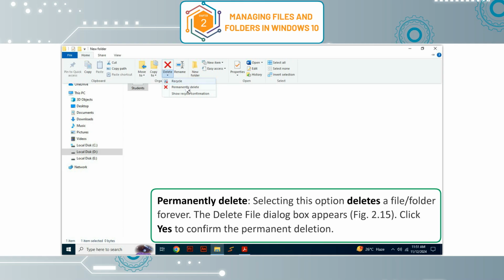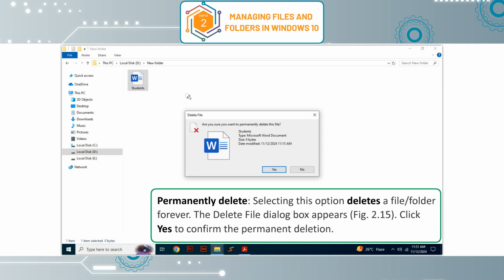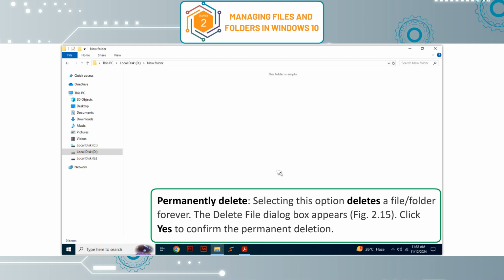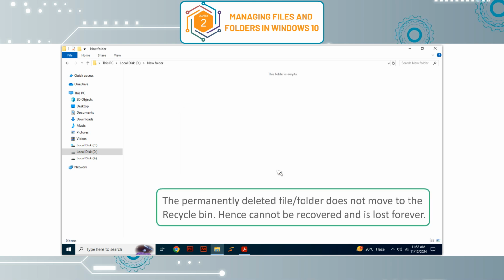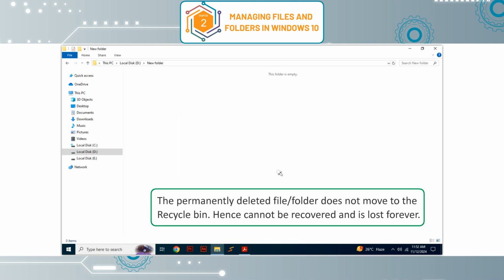Permanently delete. Selecting this option deletes a file or folder forever. The Delete File dialog box appears, figure 2.15. Click Yes to confirm the permanent deletion. The permanently deleted file or folder does not move to the recycle bin, hence cannot be recovered and is lost forever.